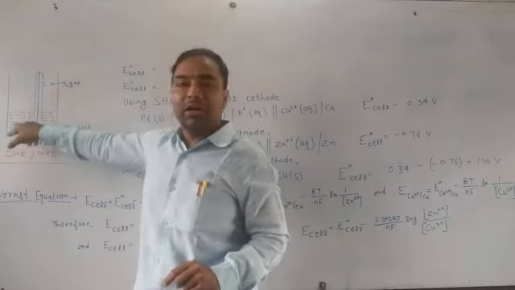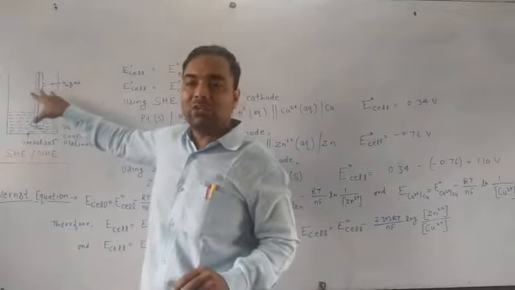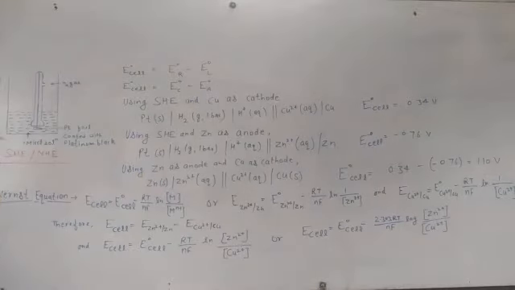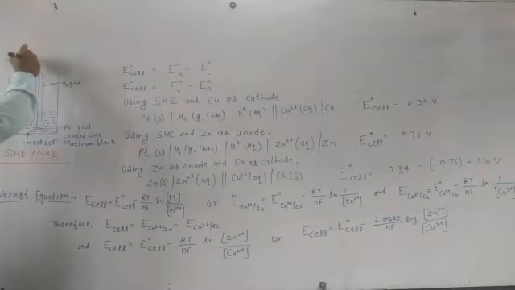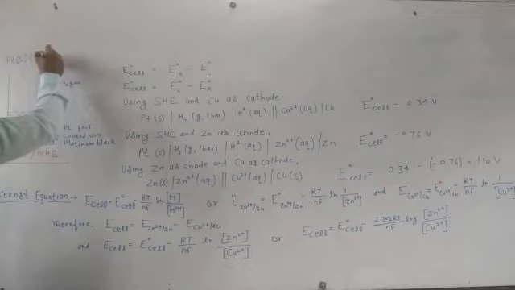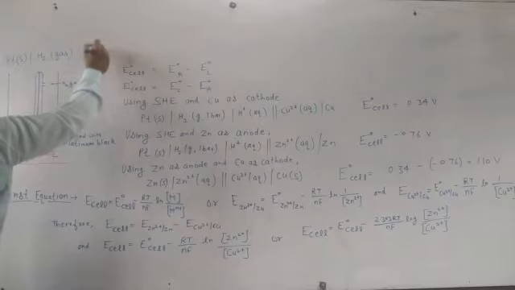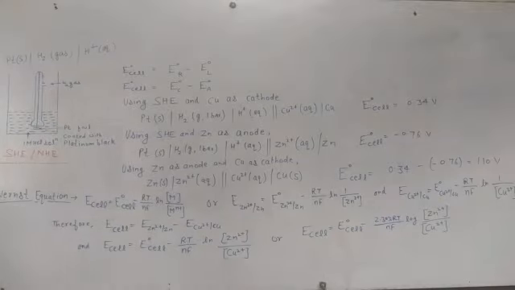So we are dipping in an acidic solution, 1 molar HCl solution. Here in this case hydrogen gas will be supplied from outside. Then what process will occur in this case? In the standard hydrogen electrode we will have platinum as our solid electrode, and we are studying hydrogen gas under 1 bar pressure, which is converting to H plus ions in aqueous form. So this will be carried out.